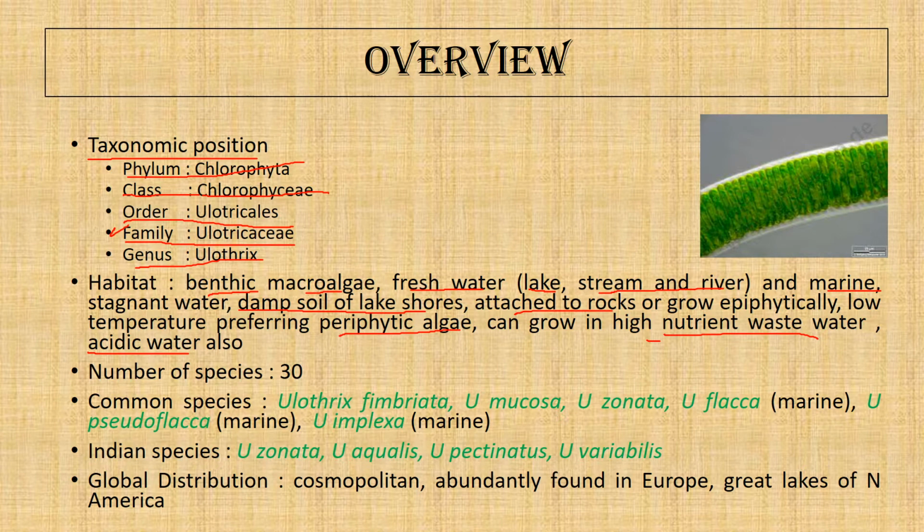They are Oedogonium, Zygnema, Spirogyra. This Spirogyra is a cyanobacteria, and Oedogonium and Zygnema are green algae. So the total number of species in Eulothrix found so far is 30.